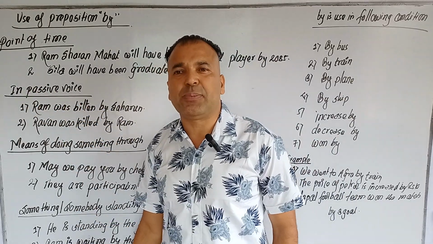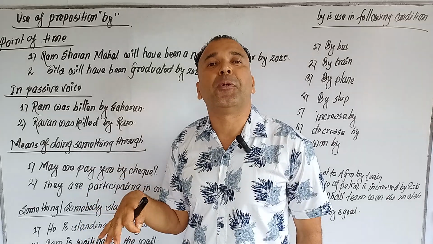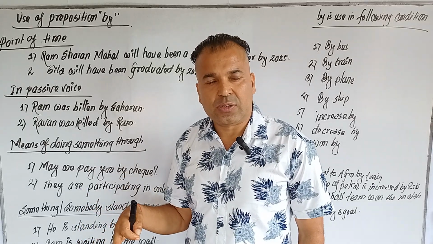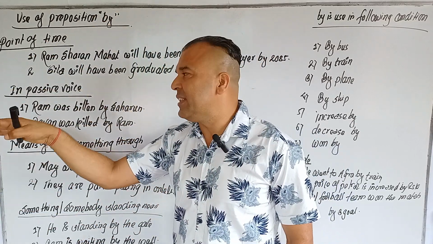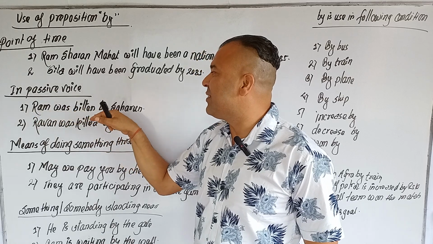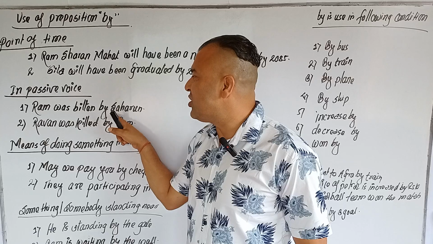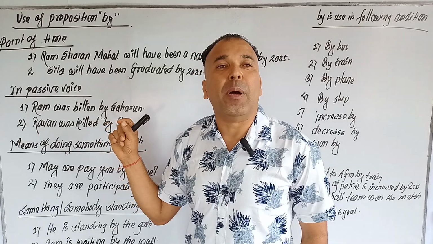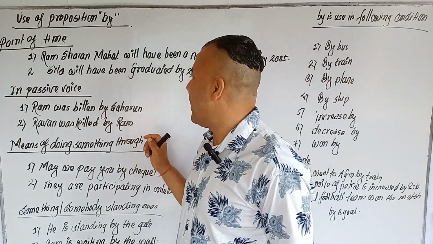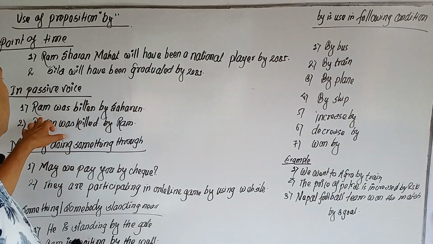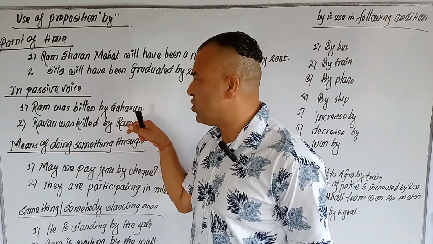In passive voice, especially, we have to use by before the subject. The subject is changed into object and the object is changed into subject. In this condition, Ram was beaten by Shahrukh. Shahrukh beats Ram. In this condition, we have to use Ram was beaten by Shahrukh.